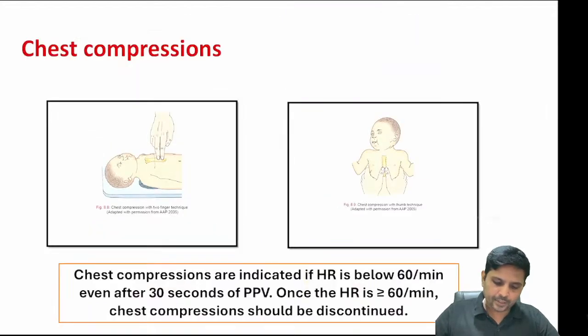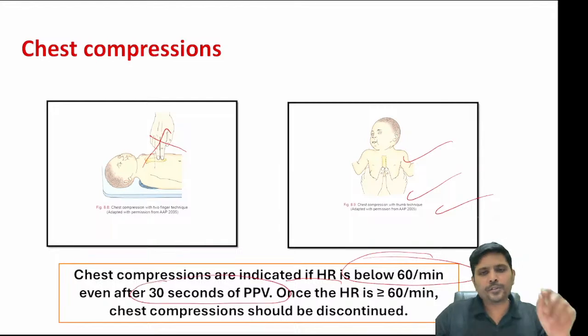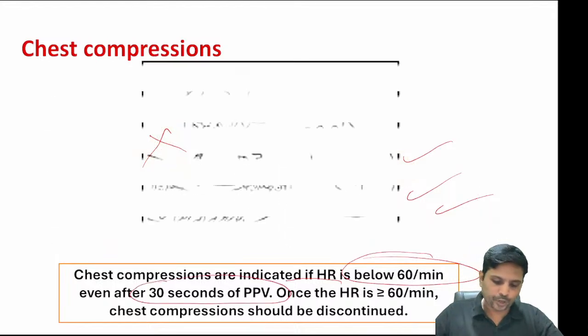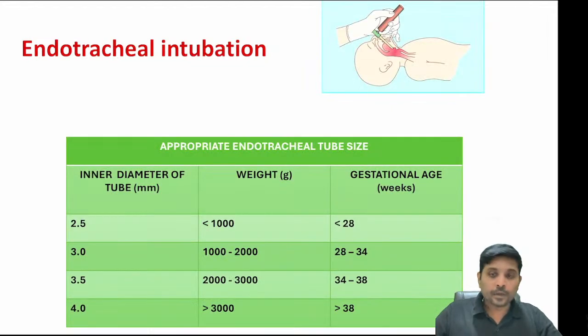Again, the two thumb technique should be used rather than the two finger technique. What is the indication of chest compression? Heart rate less than 60 per minute after 30 seconds of positive pressure ventilation.